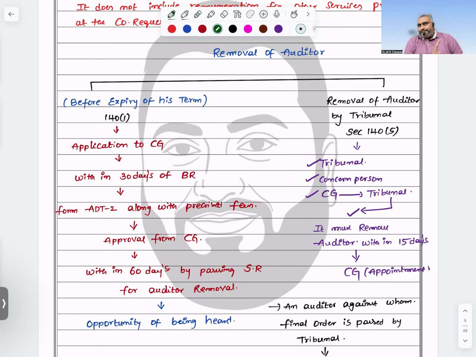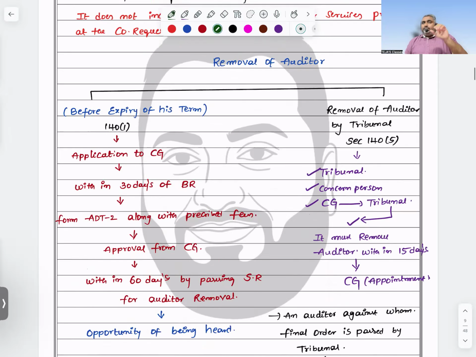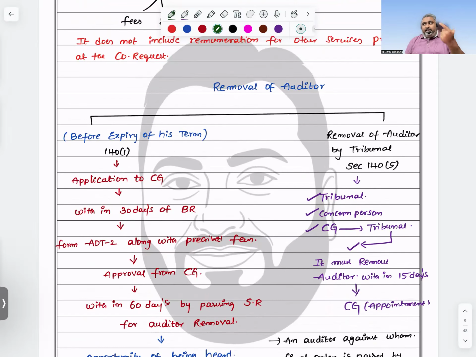This is one version. The second version: the central government or any other prescribed party, or the tribunal, by filing an application. In one situation the tribunal may act suo motu, on its own. In case the application is made by the central government to the tribunal, listen to the point carefully. Who is filing the application?